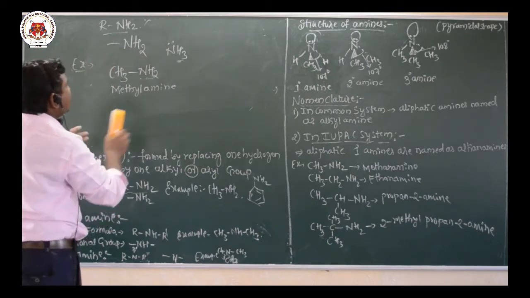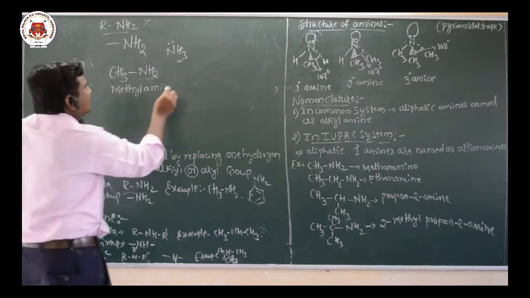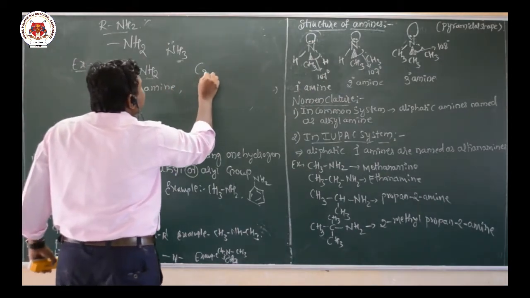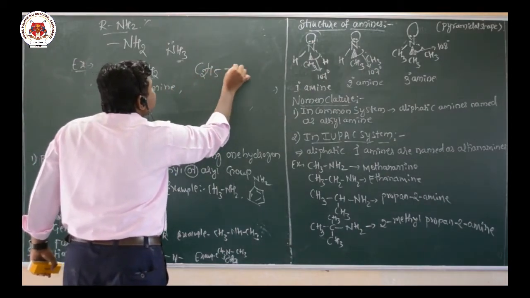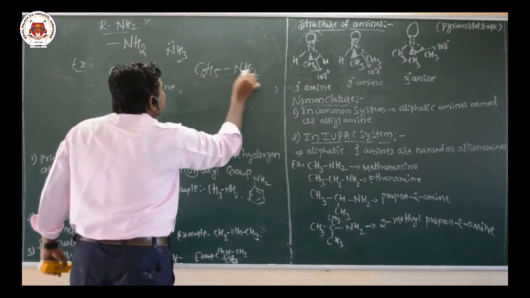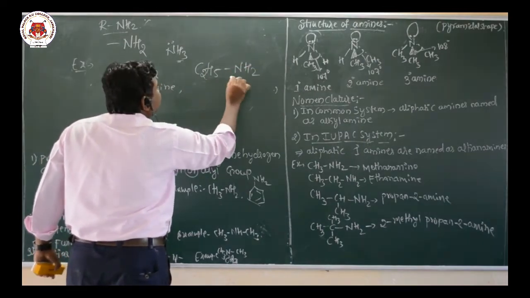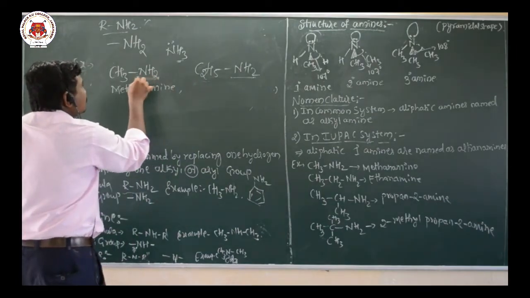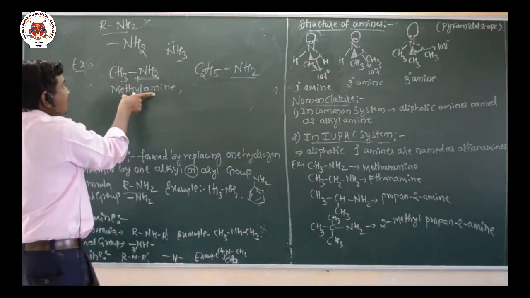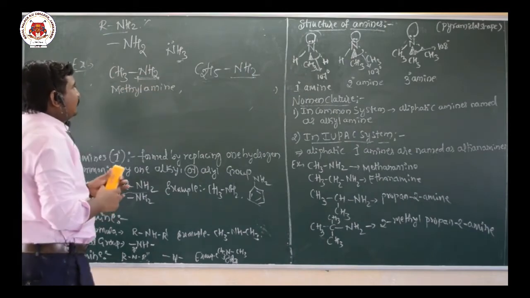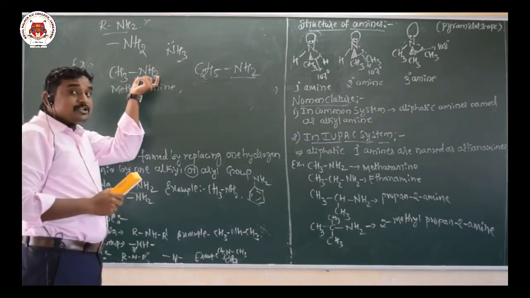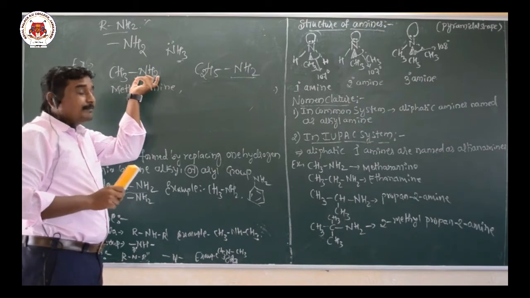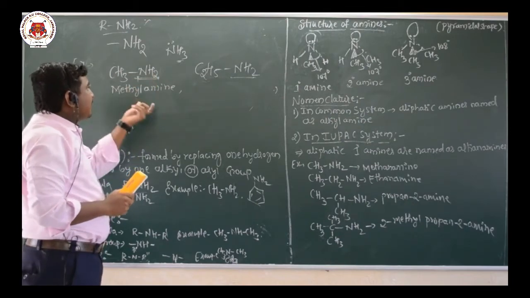So I will take one more example here. So methylamine, and one more example, C2H5NH2. The functional group is NH2. Here also the same, the functional group is NH2. That means these are primary amines. So if you find this functional group NH2, such compounds are considered primary amines.